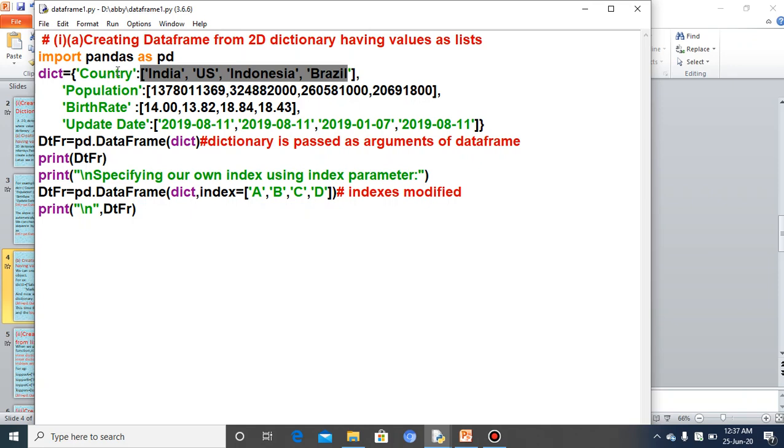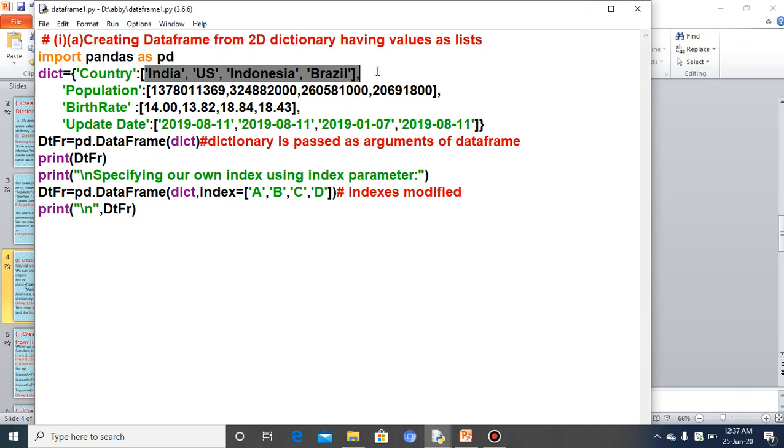These values are written as a list. So here, having values as list.